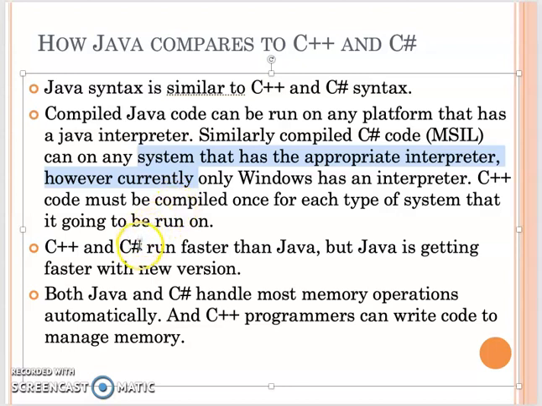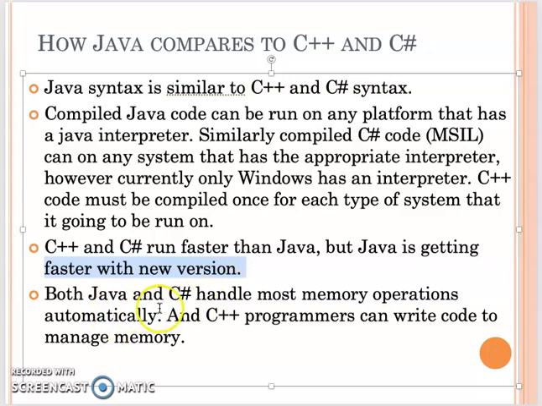So which one is faster? Usually we say C++ and C# actually run faster than Java. But Java is getting faster with new versions. The reason is that Java is a pure object-oriented language, so a lot of the time we need to import and connect with a lot of libraries. That makes Java run a little slower than C++ or C#. But now you may not feel much difference. The reason is sometimes your program may not run on big data, and also the hardware is much more advanced than before.